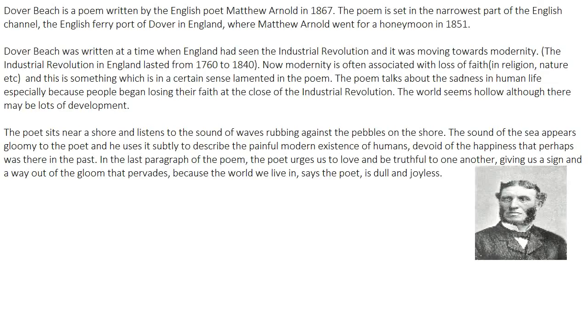Now modernity is often associated with loss of faith. So people began losing faith, especially in religion, nature, etc. And this is something which in a certain sense is lamented in this poem. This loss of faith is lamented in the poem. The poet is feeling very sad about the fact that due to these new scientific discoveries, this industrialization and all of these modern processes, people are forgetting their roots, people are forgetting their faith in religion. So this is what is lamented in the poem.